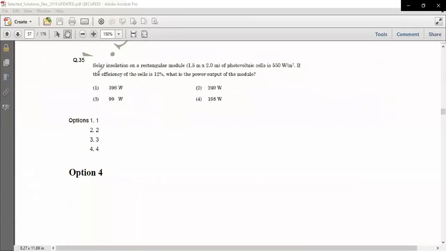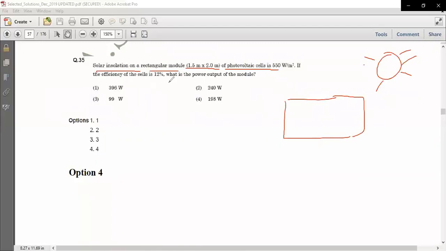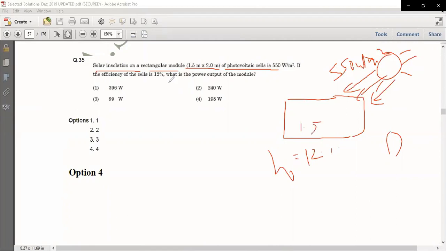The question says that the solar insolation on a rectangular module of photovoltaic cells is 550 watt per meter square. So you are receiving this much. This is a rectangular photovoltaic cell, and this solar insolation of 550 watt per meter square is basically the input, and the efficiency eta is 12%. Then what is the power output? They are basically asking the output. It's a very simple question, and the dimension here is 1.5 into 2.